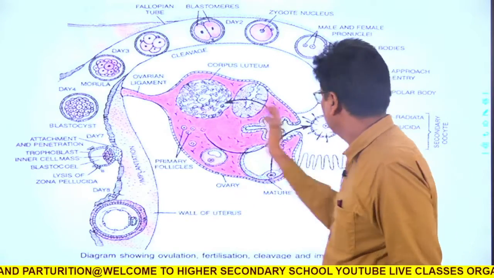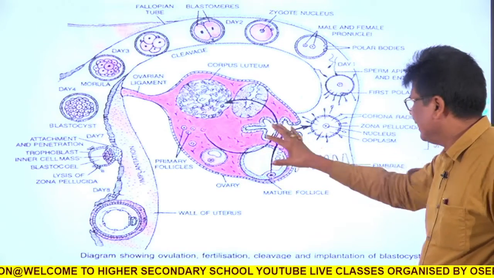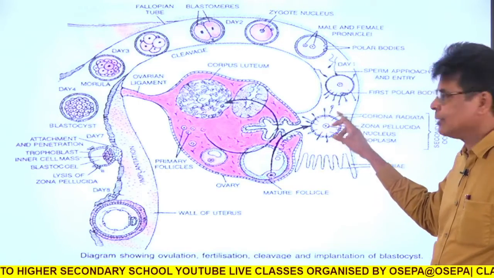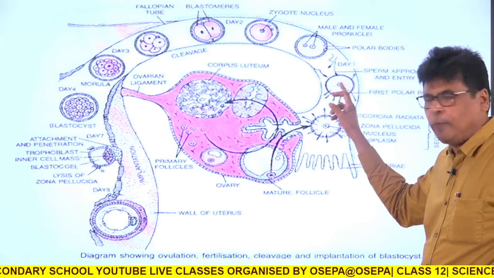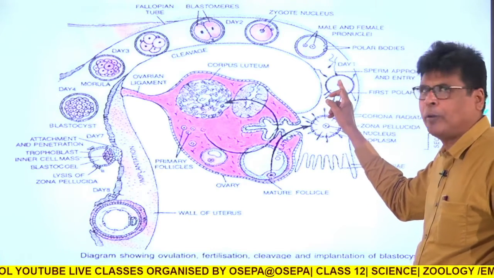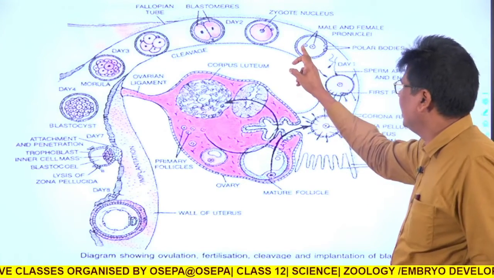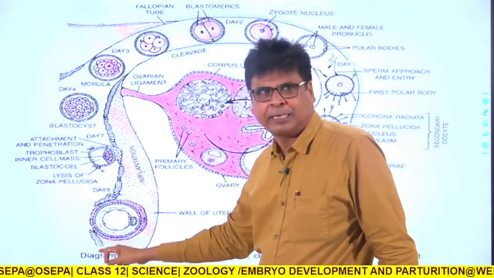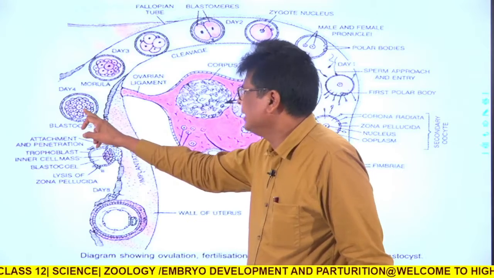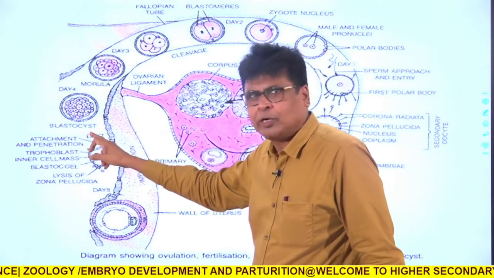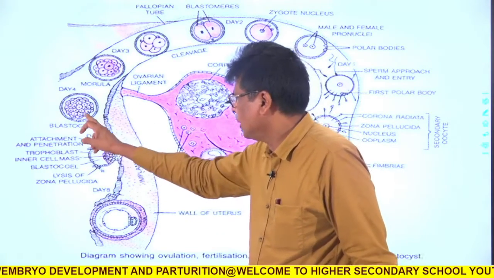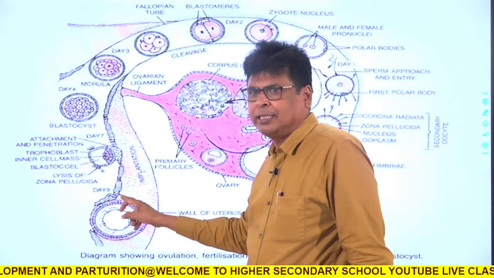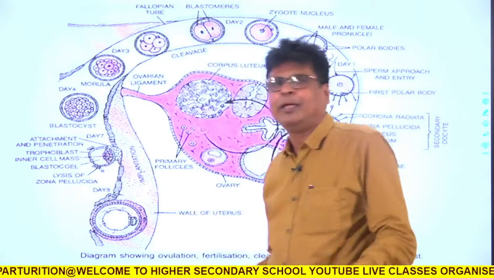You see this is the ovary, and this is the funnel, or fallopian tube. The ovum enters the fallopian tube, becomes a zygote, gradually descends down, and this part is the uterus. Now this morula enters the uterus, becomes the blastocyst, and finally this blastocyst attaches to the uterus.